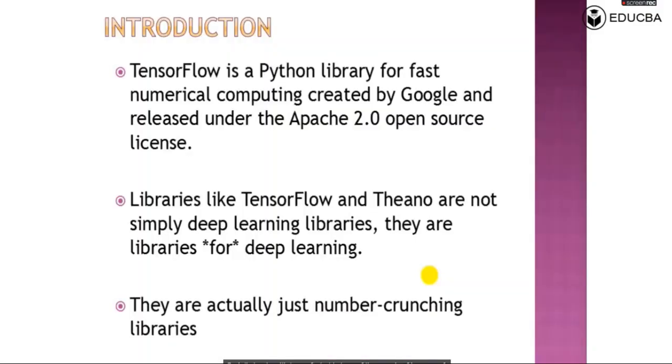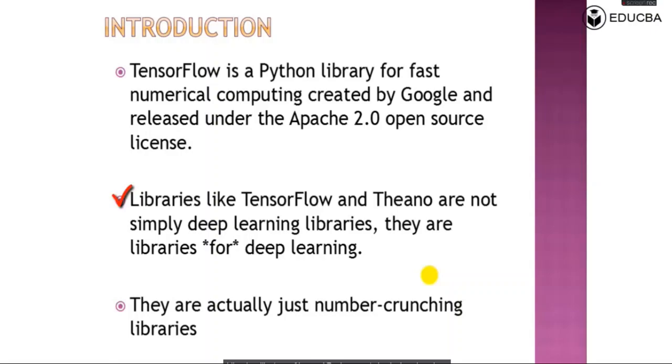What is TensorFlow? TensorFlow is a Python library for fast numerical computing created by Google and released under the Apache 2.0 open source license. So we can say that it is a product which is created by Google and it is released under Apache 2.0. That is, it is an open source license.